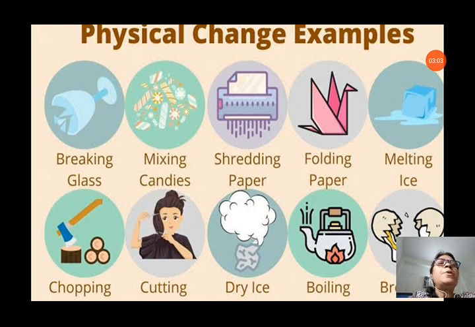Shredding paper. We will cut the paper into smaller pieces, and the property of paper will not change. Folding paper. When we fold the paper and make different designs with the paper, the property of paper will not change. Melting ice. Ice will melt, and water will have the same property as the ice. Chopping wood. If we cut the wood into pieces, the property of wood will remain the same. Cutting hair. The property of hair will not change, only the physical appearance of the hair will change. Dry ice will also not change.